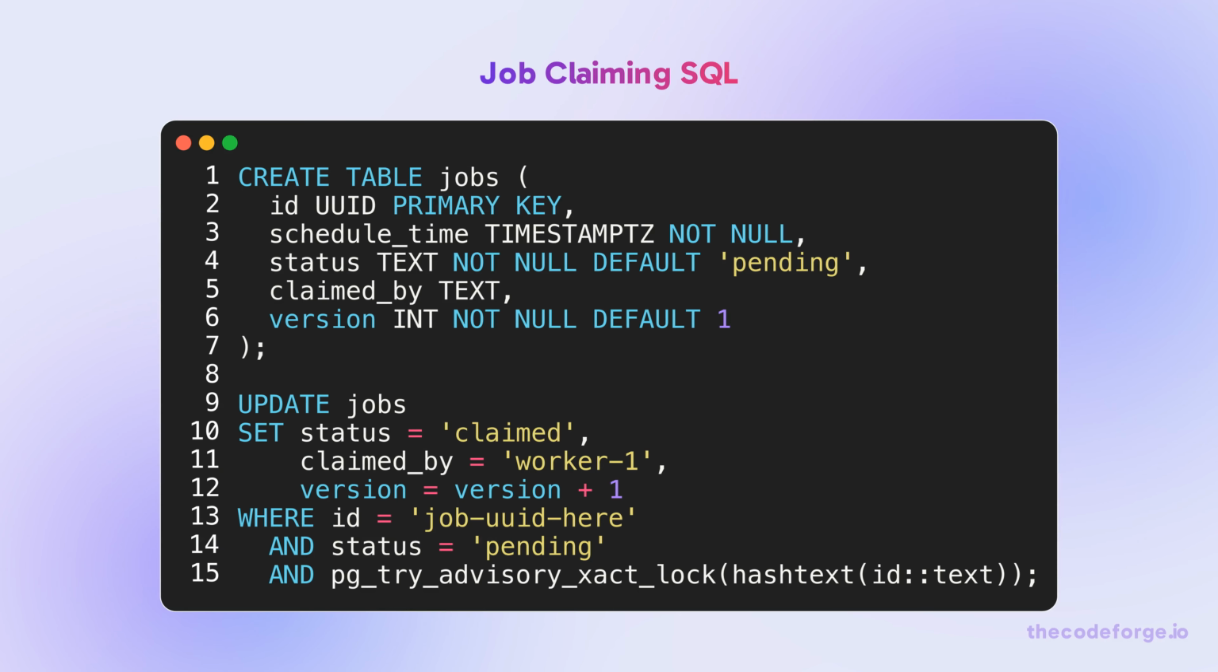Here's the SQL for claiming a job. We use a version column for optimistic locking and an advisory lock to prevent two workers from claiming the same job. If 0 rows updated, another worker got it.